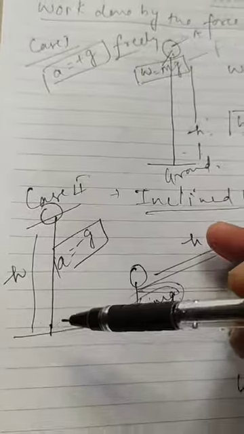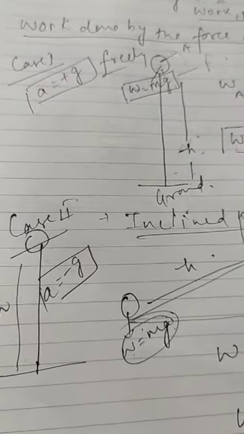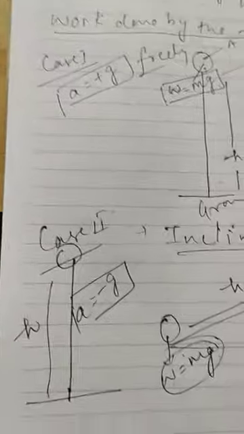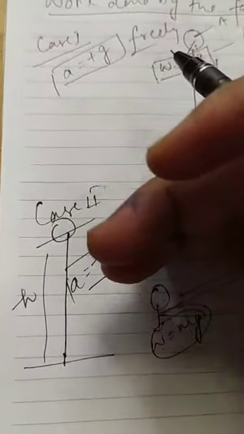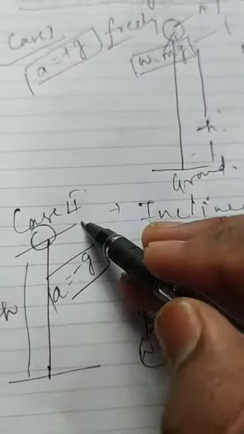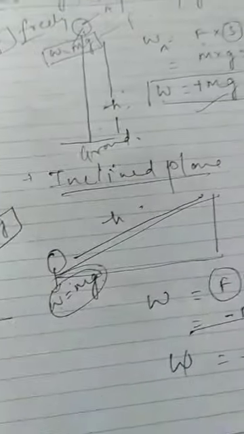Now the second case: we can take an example of an inclined plane, or a ball that we throw upward against the gravitational force. Due to the buoyant force and the frictional force of the air, the velocity of this object will continuously decrease, due to which the acceleration due to gravity becomes negative.